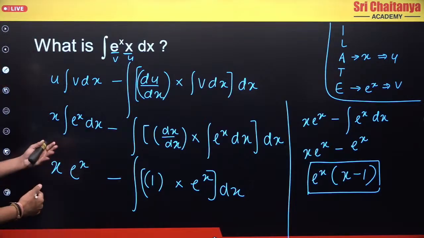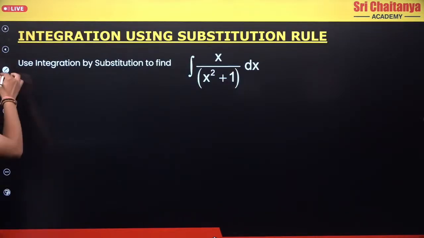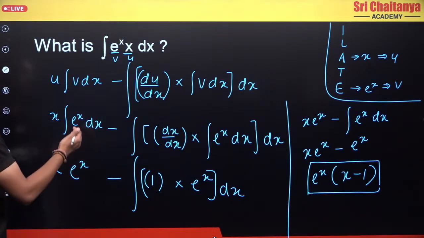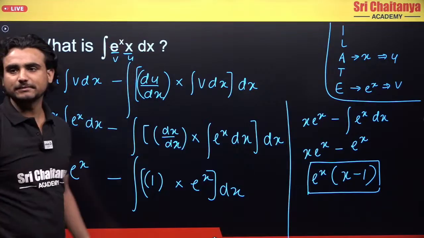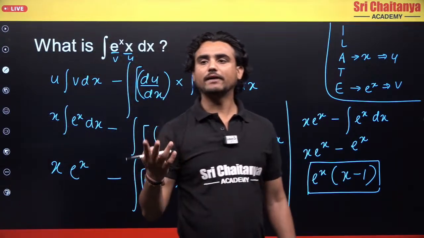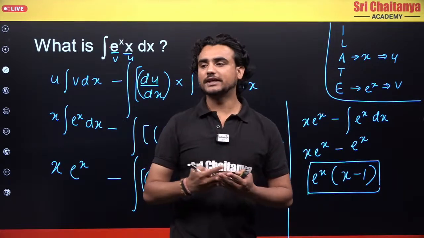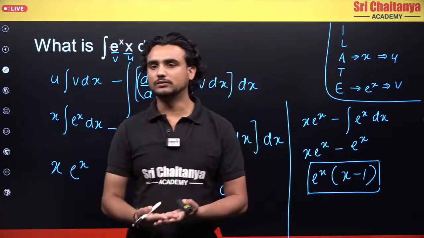So if you have any doubts, you can ask. Okay, I will move on to the next part. I will repeat this once more, what I have done. I want to integrate two functions, e power x into x dx. This is my question, right? I have two functions which are in multiplication. So if two functions are in multiplication, you will use the by parts rule, right?